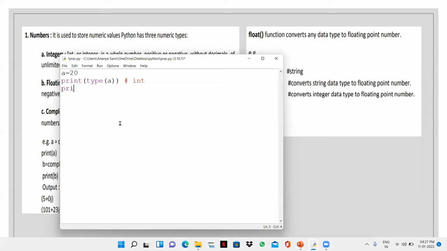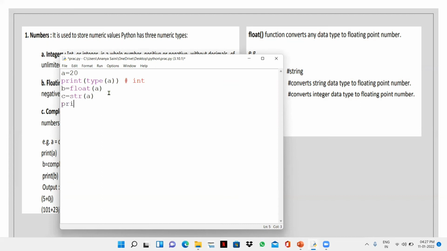Now I'm going to convert the type. If I write b is equal to float a, the type of a, which is an integer, is being converted into a float. Now we can convert into a string also. If I write c is equal to str a, it's now converted into a string.